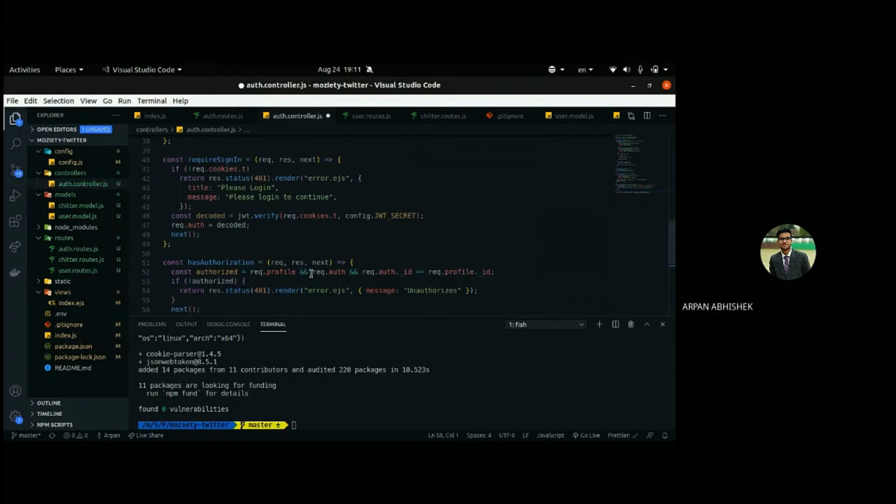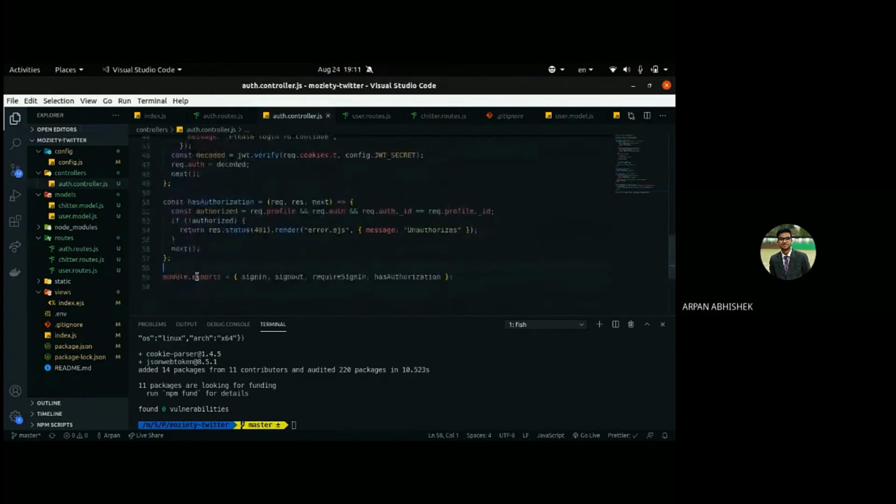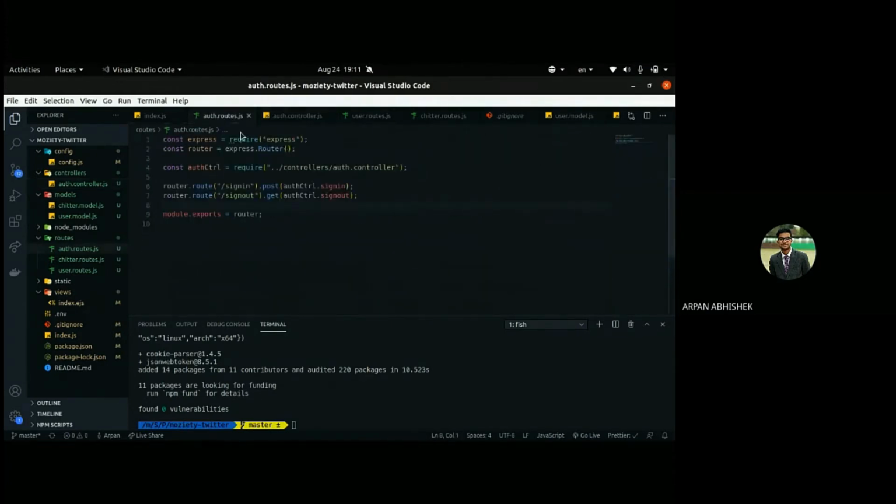So let's save this file, and in the last we are exporting all these methods as an object so that we can import it inside the auth like this, as auth controller, and we can just use that inside this route.